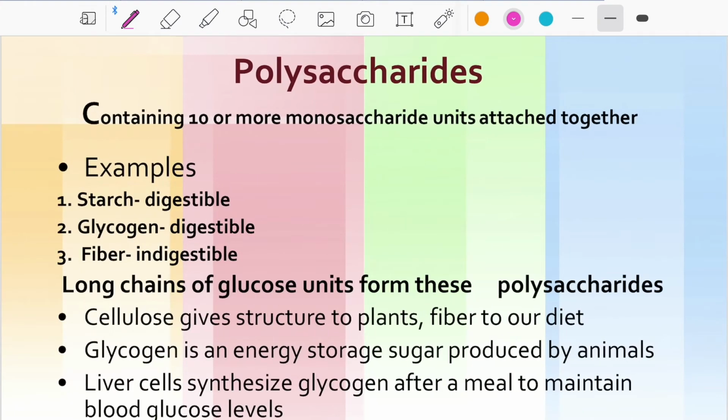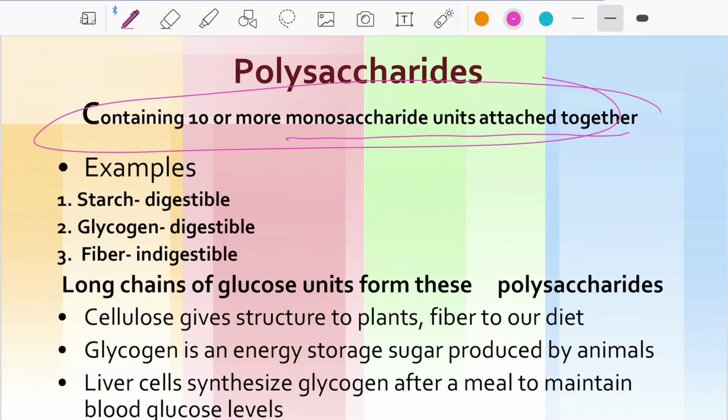Then we go for polysaccharides. Polysaccharides means many. Starch, for example: many glucose forms linked up like a polymer chain. They are polysaccharides containing 10 or more monosaccharide units attached together. Examples: starch, glycogen. Glycogen is digestible and starch is digestible.